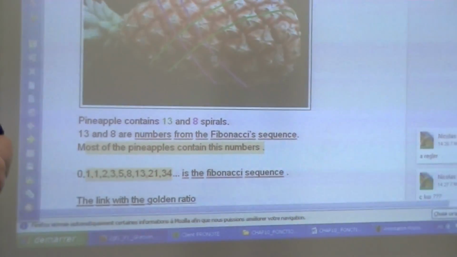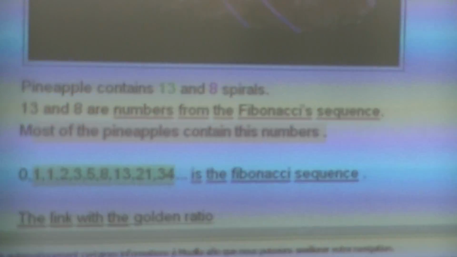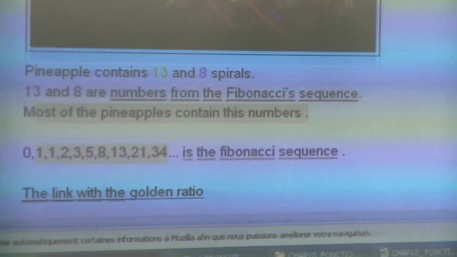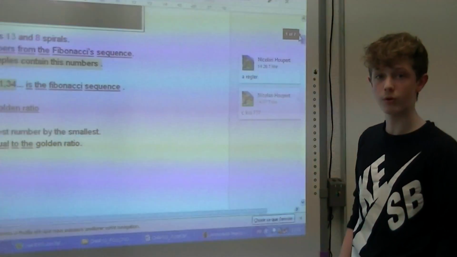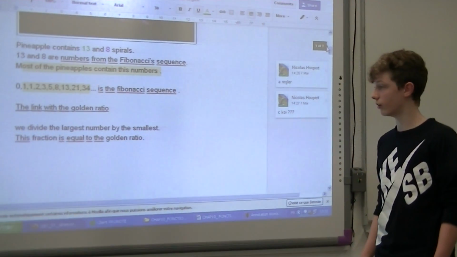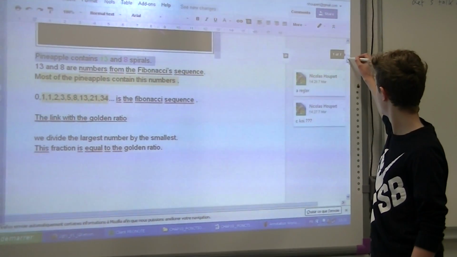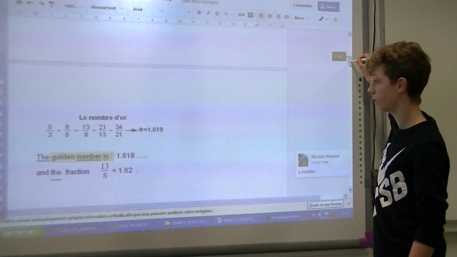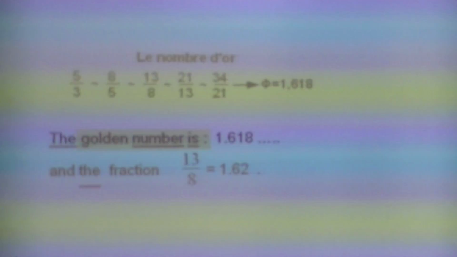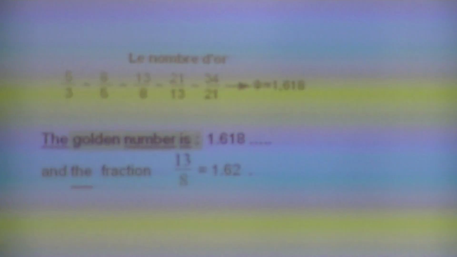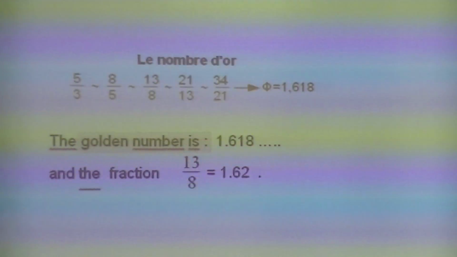0, 1, 1, 2, 3, 5, 8, 13, 21, and 34 is the Fibonacci sequence. The link with the golden ratio is that we divide the largest number by the smallest. This fraction is equal to the golden ratio. The golden number is 1.618 and the fraction 13 over 8 is equal to 1.62.